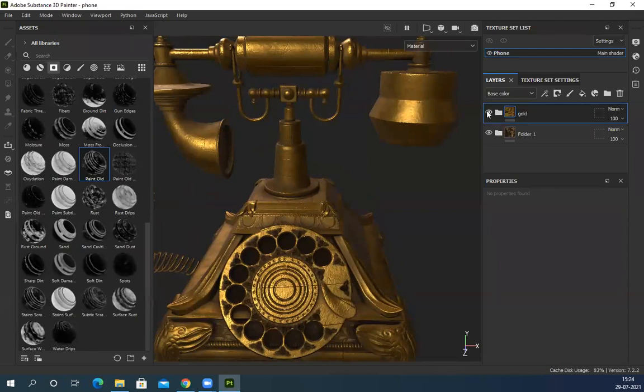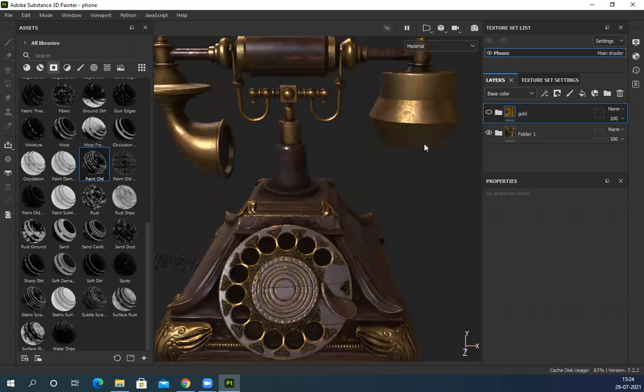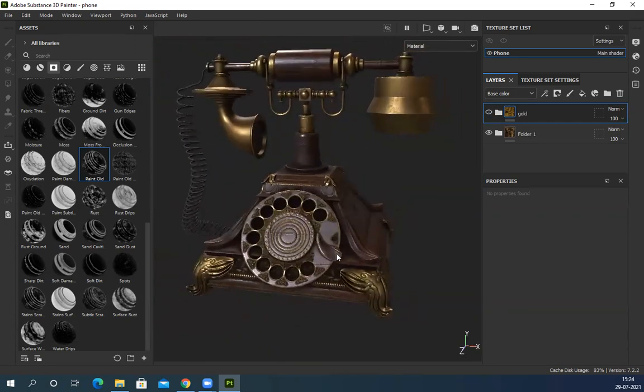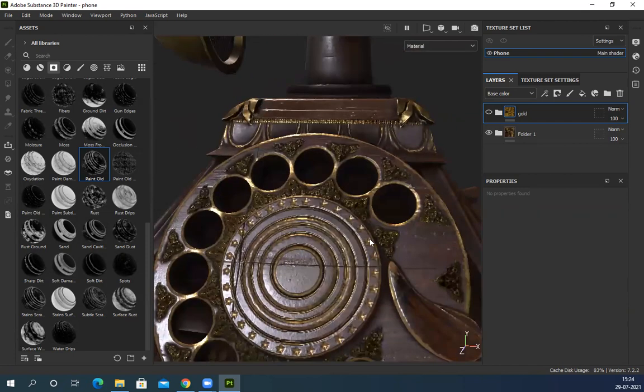So I just name it gold. So gold is not everywhere, only a few places. So let's hide it. I want to apply a wooden texture on this, and only on the edges I want that gold, right? That's how you can see here. All the corners and edges are slightly golden color.